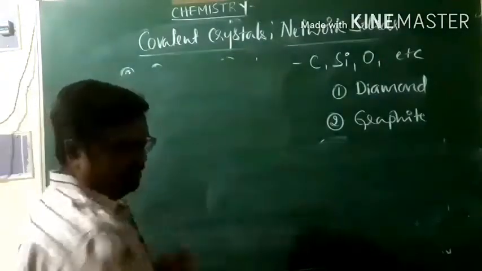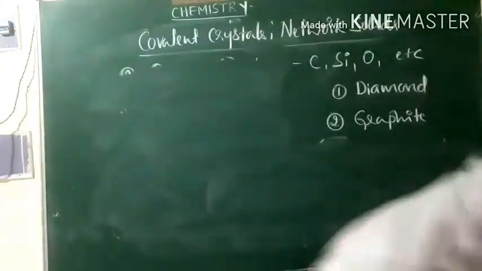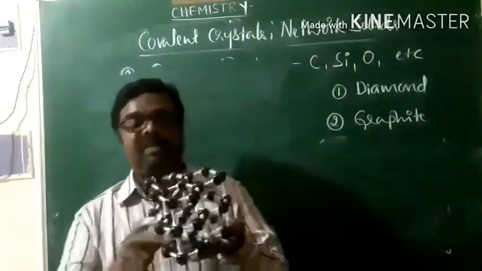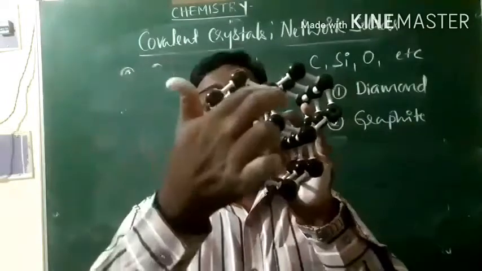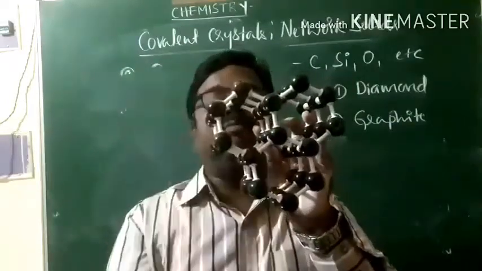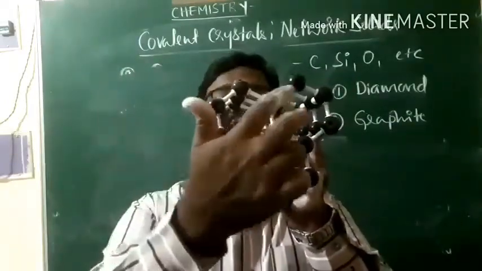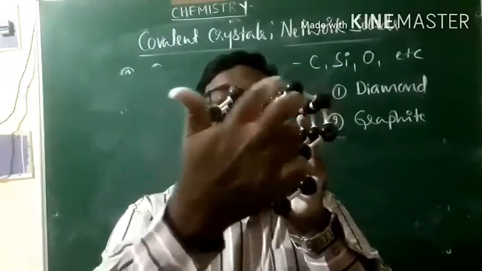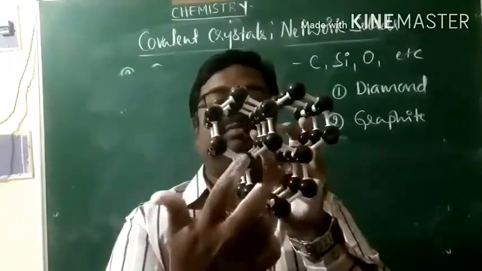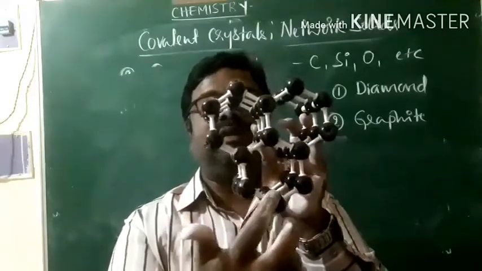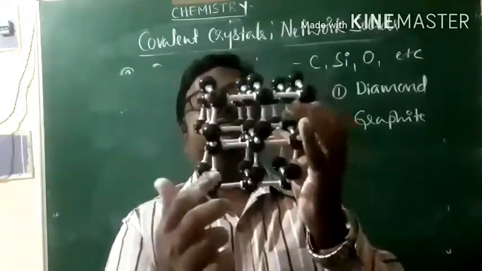If you look at the graphite here, look at this graphite arrangement. You can find the hexagonal arrangement of the carbon atoms. Each carbon atom is attached to 3 other carbon atoms.